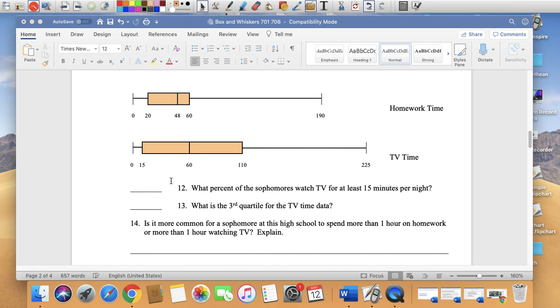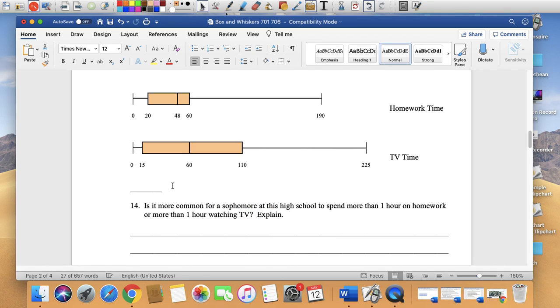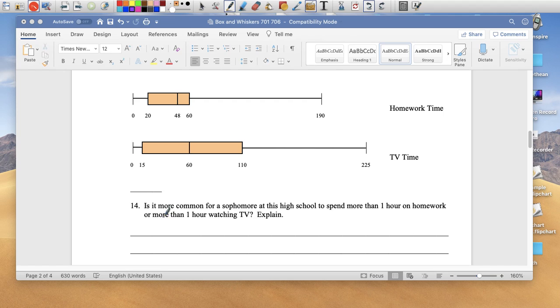So let's go on. Is it more common for a sophomore at this high school to spend more than 1 hour on homework or more than 1 hour on TV? So who spends more than 1 hour on homework? Well, this group here, 60 minutes or more. And that's 25% of the population.